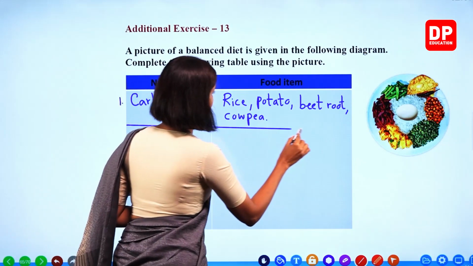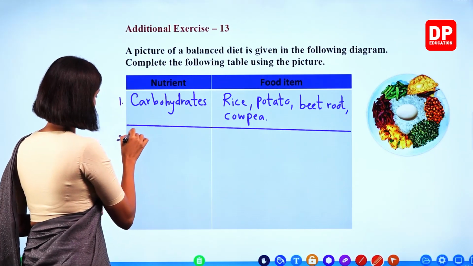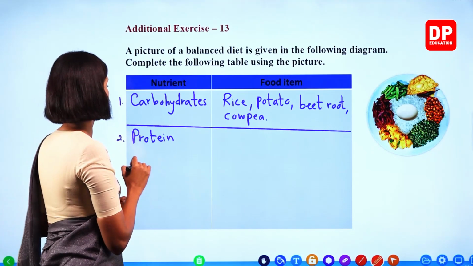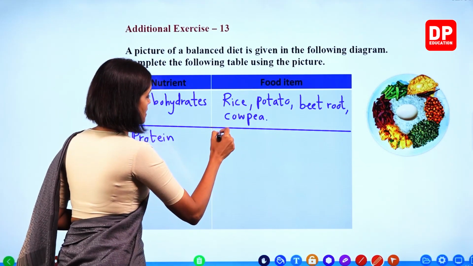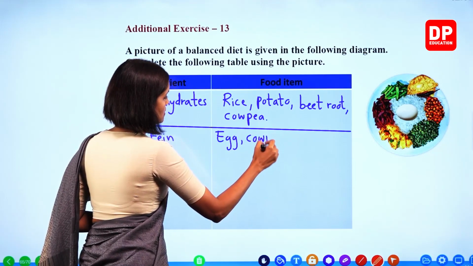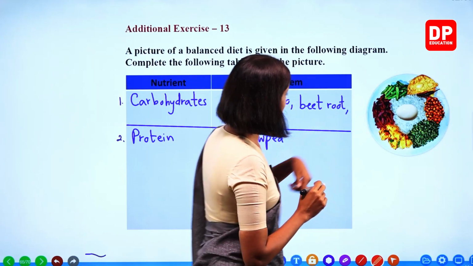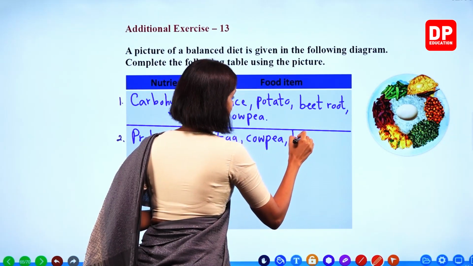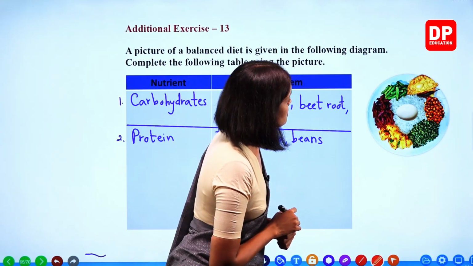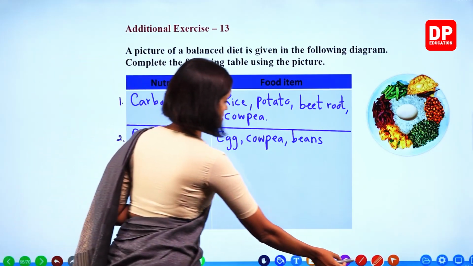And then we will write the protein source. Protein, egg, cowpea. What else, children? Right, beans, right? So they contain a lot of proteins, right?